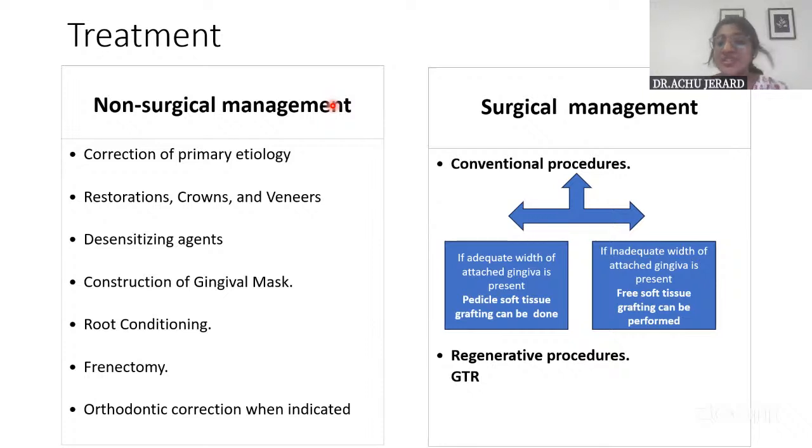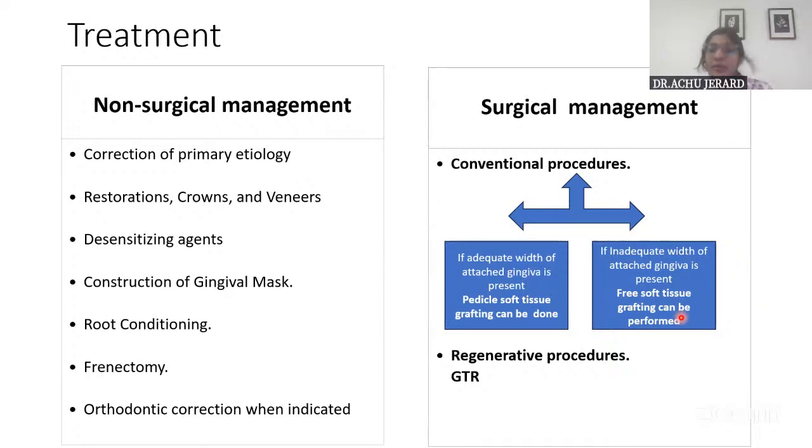And coming on to the surgical management of it, there are various procedures by which we can try to cover the denuded root surface. Okay. So here, if there is an inadequacy in attached gingiva also present with the recession, then it is the free soft tissue grafts that are being advocated.